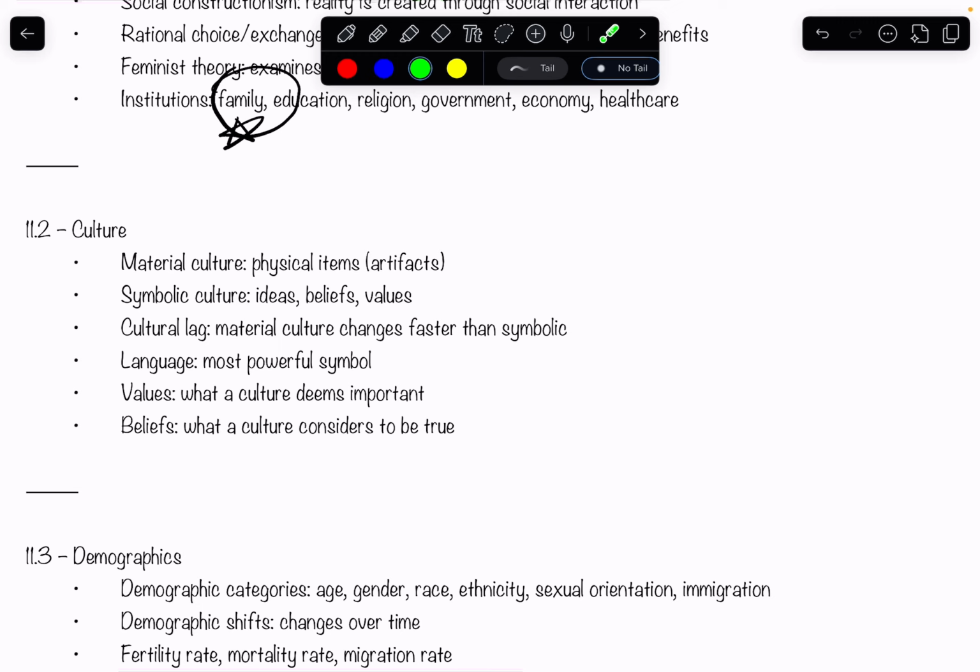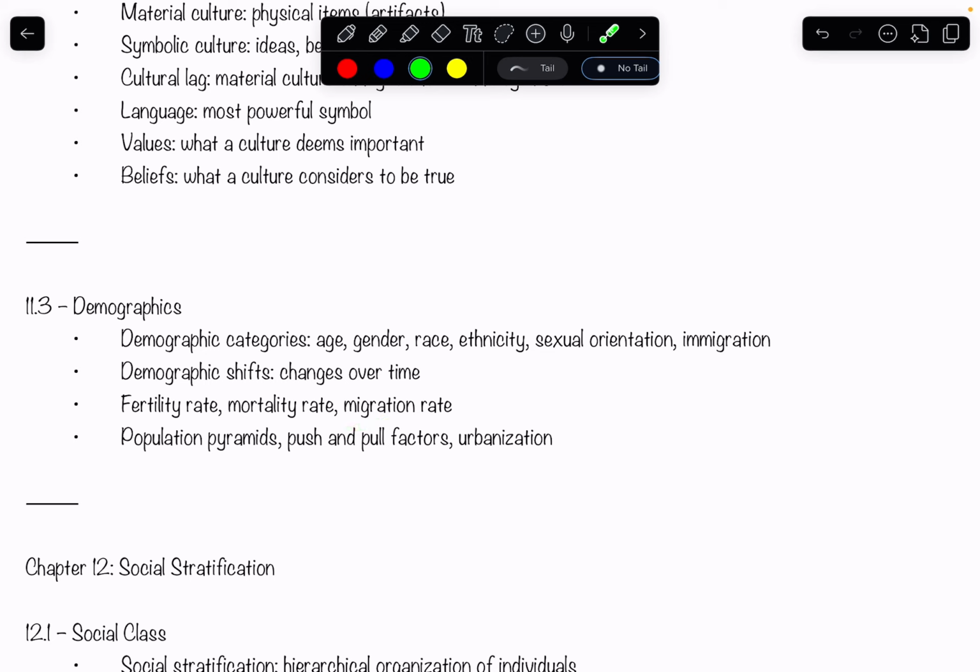Your categories are age, gender, race, ethnicity, sexual orientation, and immigration. Demographic shifts: your demographics are going to change over time, and it changes due to fertility rate, mortality rate, and migration rate. Population pyramids, you're going to see this a lot on your full length, are where you see how many older people are in a generation versus younger people and stuff like that.